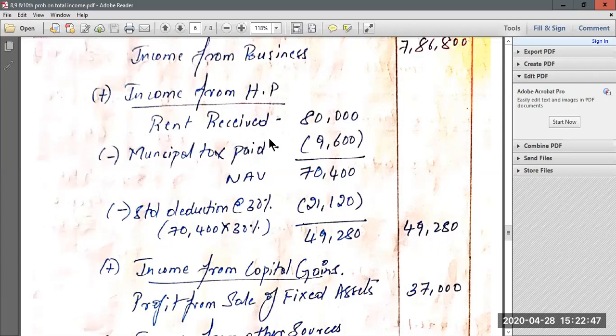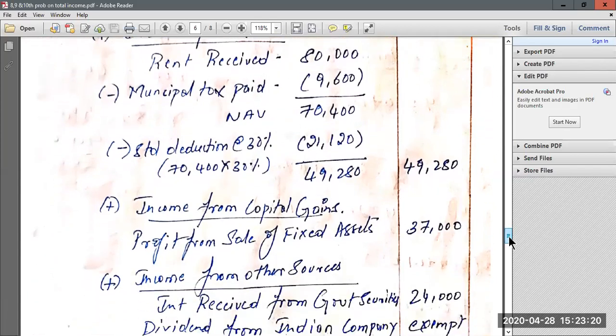So how do we do it? Rent received they have given on credit side of P&L account as 80,000. From this rent received 80,000 we have to deduct municipal tax paid on house property. They have paid some municipal tax on house property 9,600. You have to deduct from rent received. Then you will arrive at net annual value of 70,400. Now once you get this net annual value, you should deduct the standard deduction of 30%. That will become 21,120, and your final answer will be 49,280, which will be your income from house property. So this is how we have to calculate income from house property if they give rent from house property in